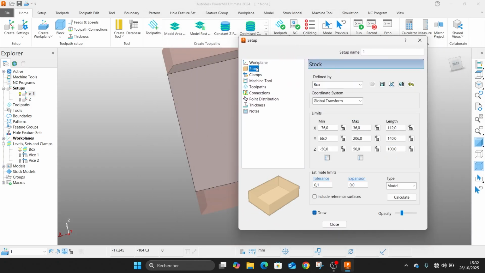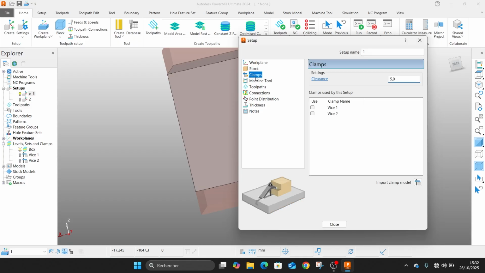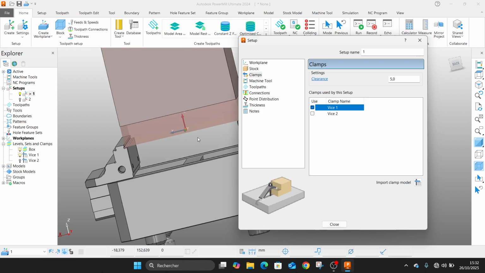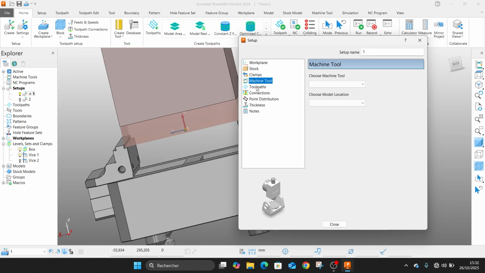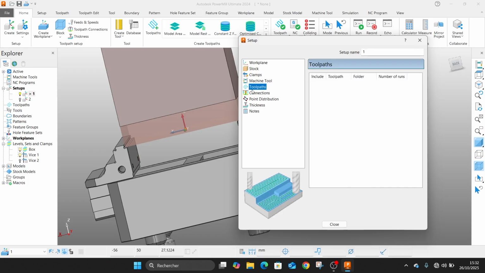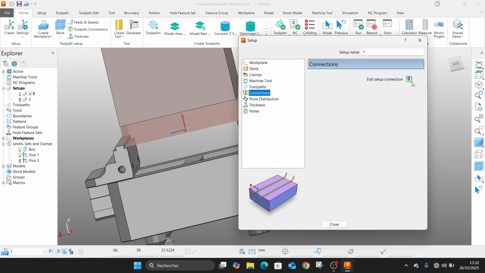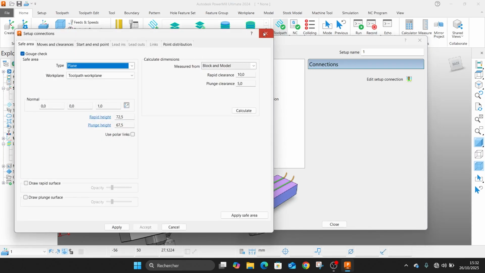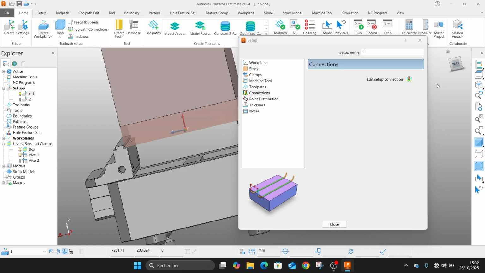Then we will select our vice number 1, so we can do it like this. Then now we can add a tool, a machine tool, for example. We can add a toolpath. We can add connection, with selecting some parts that we want to ignore or something else.